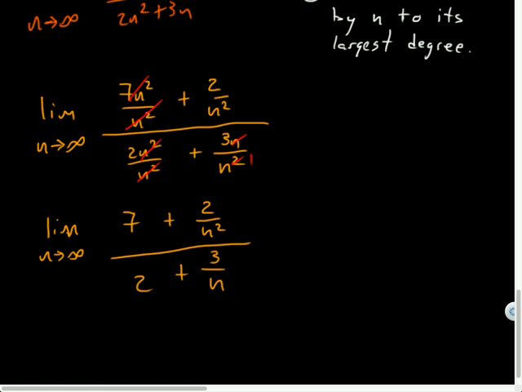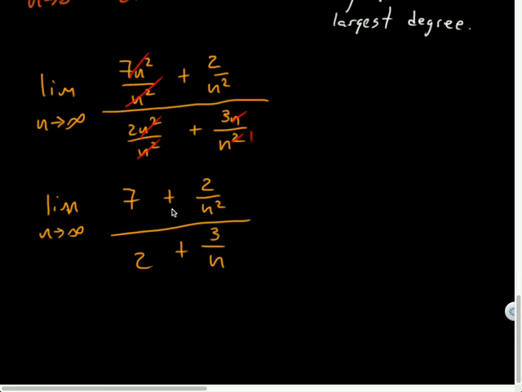Now, I won't necessarily make us write this, but this is going to be the same as the limit of 7 plus the limit of that, divided by the limit of 2 plus the limit of that. I could use all of those properties we just talked about to separate this into 4 separate limit problems, and then I'd add some limits and divide by the sum of some other limits. I could do that, but we won't have to. The limit of 7 is 7, as n goes to infinity.